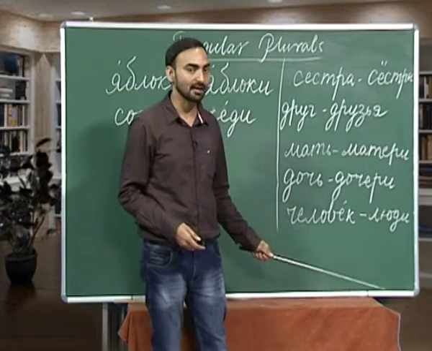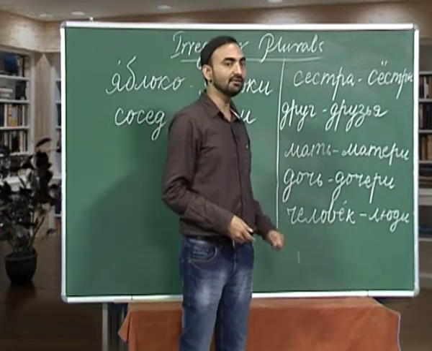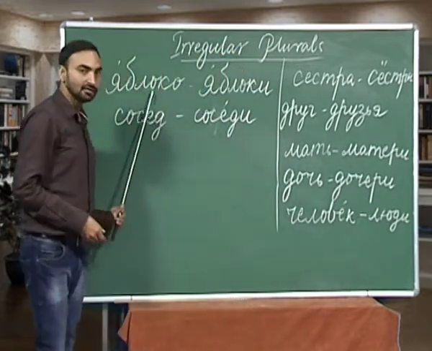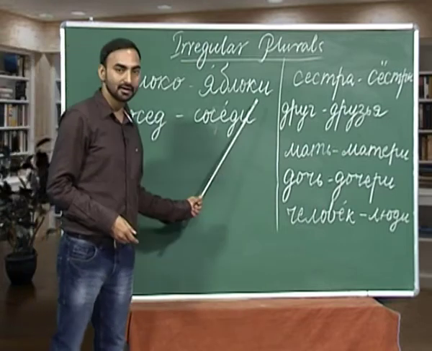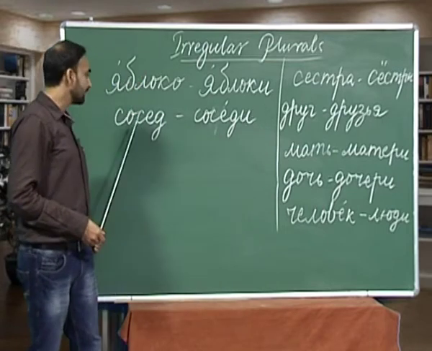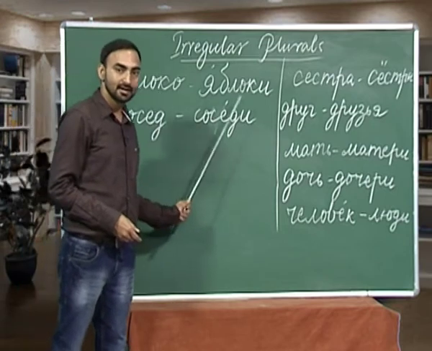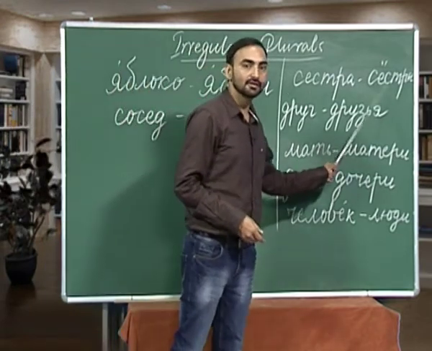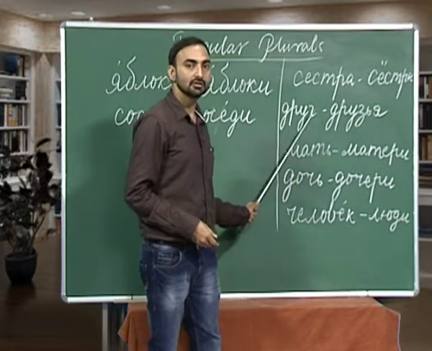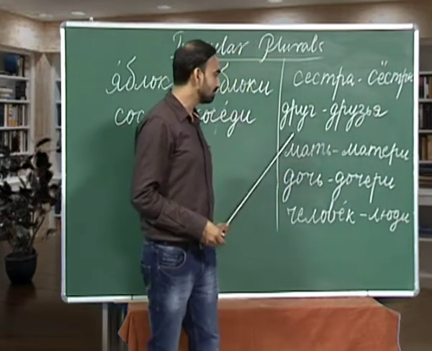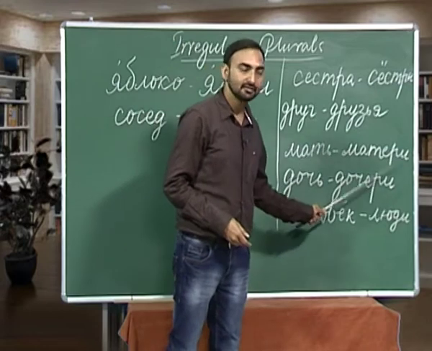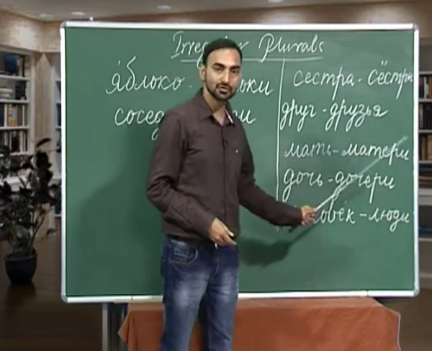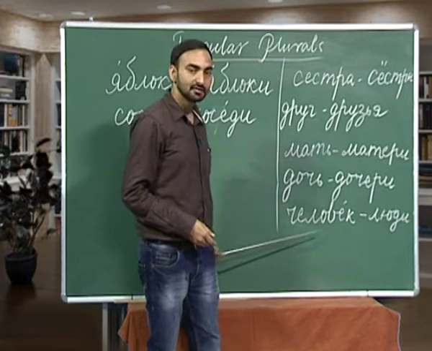There are some more examples. So, let us repeat them once again. Yablaka, apple, yablaki, apples. Sasyed, neighbor, sasyeji, neighbors. Sistra, syostri. Druk, druzia. Mat, machiri. Doch, dochiri. Chilavek, liuji.